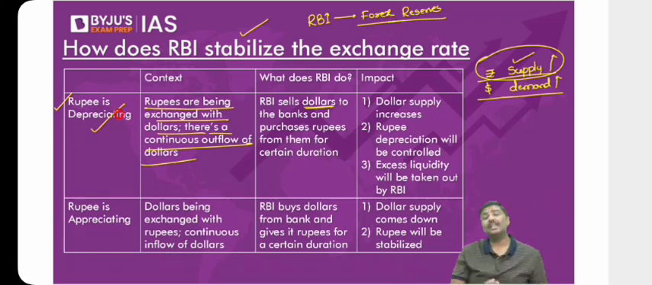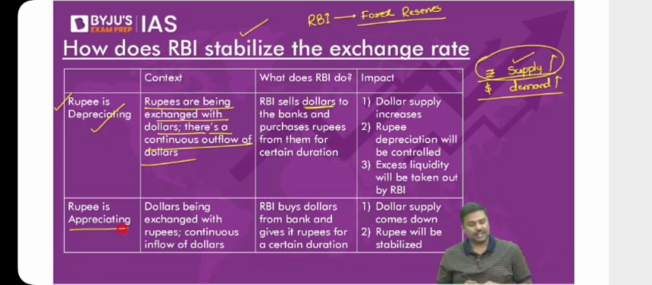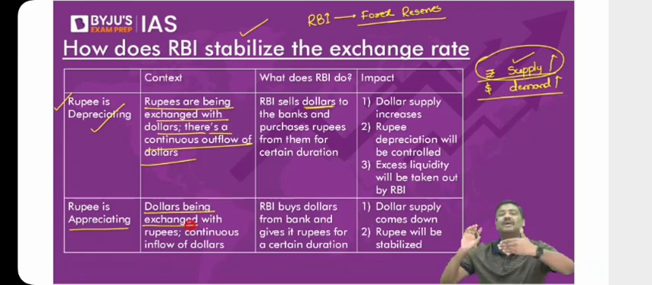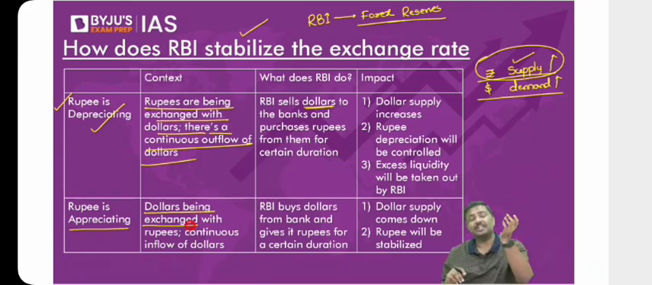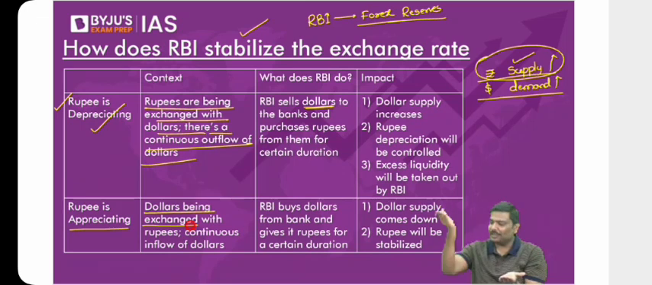Now can RBI allow continuous appreciation of the rupee? That is also not good for the Indian economy. What does RBI do? Exactly opposite. Have a look at this. If the rupee is continuously appreciating, it simply means dollars are being exchanged. That is, dollars are being sold. Dollars are coming in higher quantity into India. Dollars are being sold, rupee is being purchased. So supply of dollars is increasing, the dollar is depreciating, demand for rupee is increasing, and the value of the rupee is appreciating. Done.